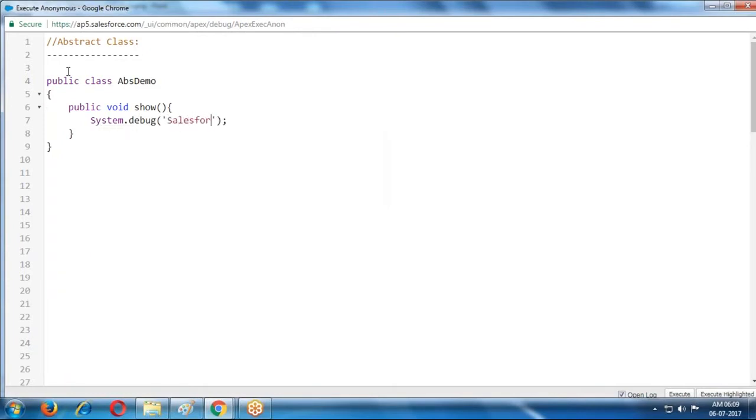Whenever we are creating one method, this part is called implementation or body.